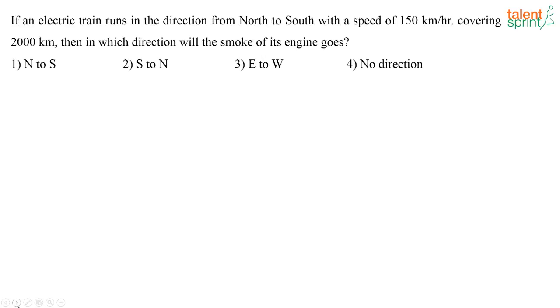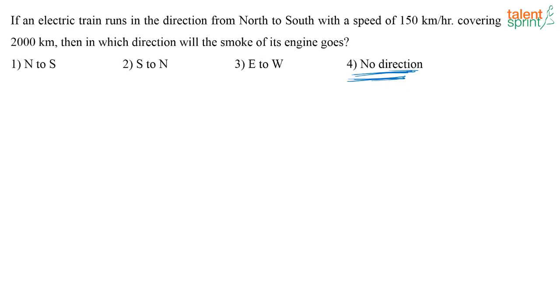If an electric train runs in the direction from north to south with a speed of 150 kilometers per hour, covering 2000 kilometers, then in which direction will the smoke of the engine go? This question was a bit tricky, but the options help us to find the answer because they have given no direction. It can make us think, but generally I have seen such tricky questions in interviews for IT companies.